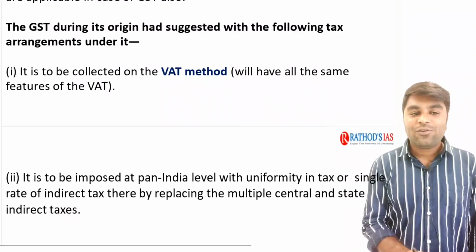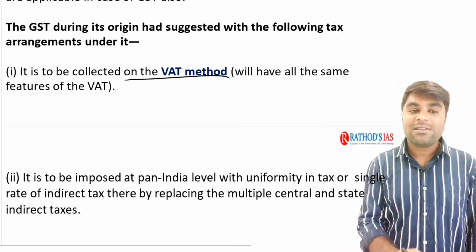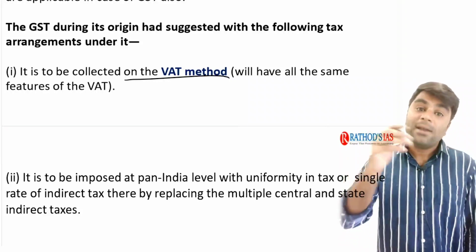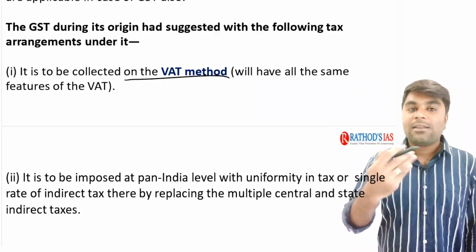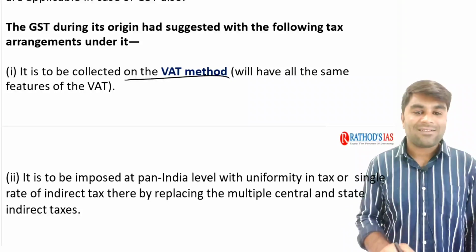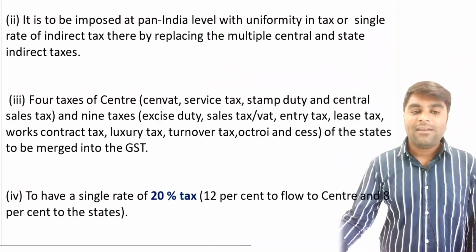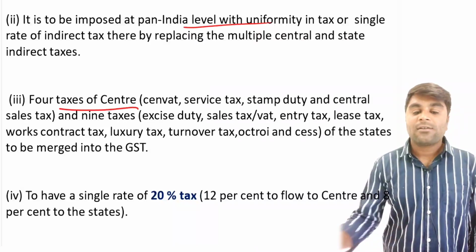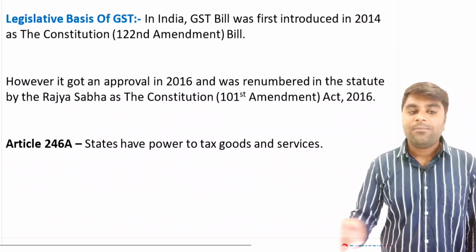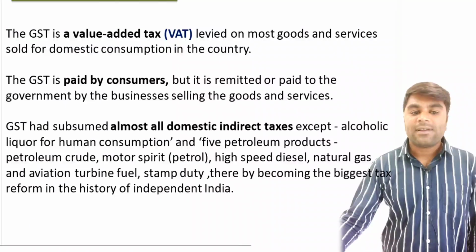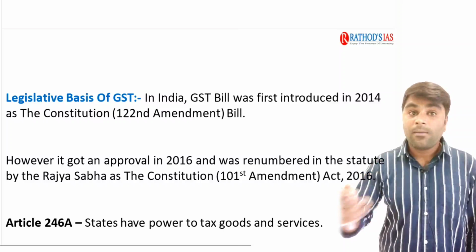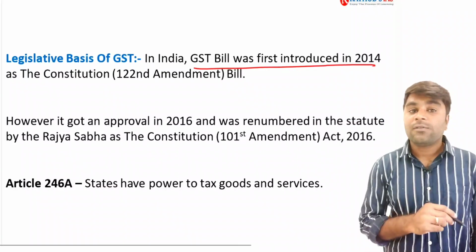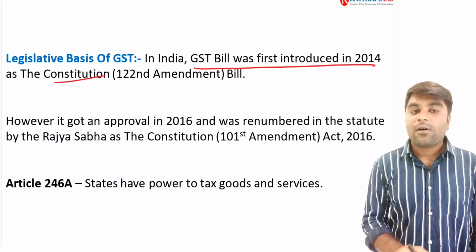Now, it is to be collected on the VAT method, like the way in which the VAT was collected. Just now I have given you an example of how the VAT is being imposed. Similarly, the tax is being imposed. Earlier the VAT is 10%, now GST is 10%, right? I hope it is very clear for you. It is being imposed at pan-India level with uniformity in the tax and taxes of the center. Now we are going to look at the different kinds of central taxes and state taxes which are amalgamated into the GST.